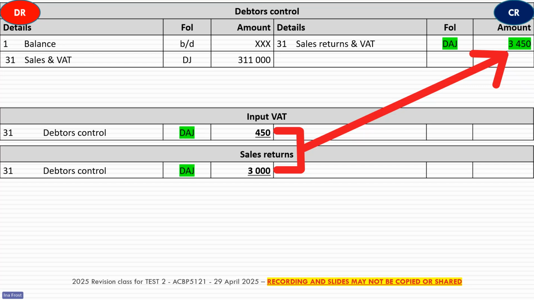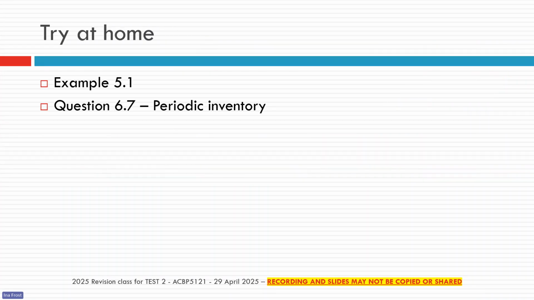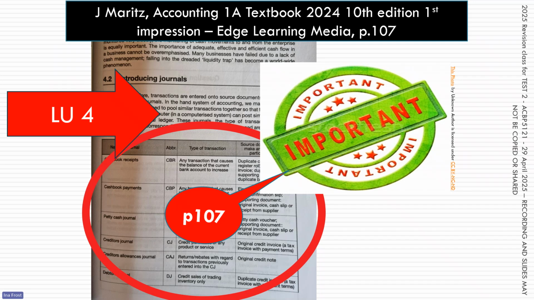And as Alama said earlier, please don't forget your folios. For the sales, it's debtors journal, DJ. Sales returns, debtors allowances journal, DAJ. And here is that page 107 again. Please, if you haven't marked it yet in your textbook, then please make sure that